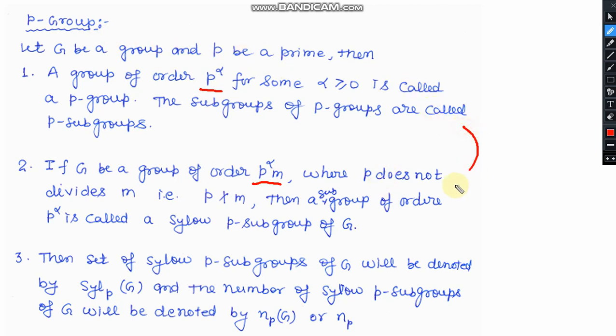This is a special type of p-group which is known as a Sylow p-group. We have already discussed these definitions in our earlier lecture. And the third point is that the collection of Sylow p-subgroups is denoted by Syl_p(G). This is the notation to write the collection of all Sylow p-subgroups. Generally it can also be represented by n_p(G) or simply n_p. These definitions we have already discussed earlier.